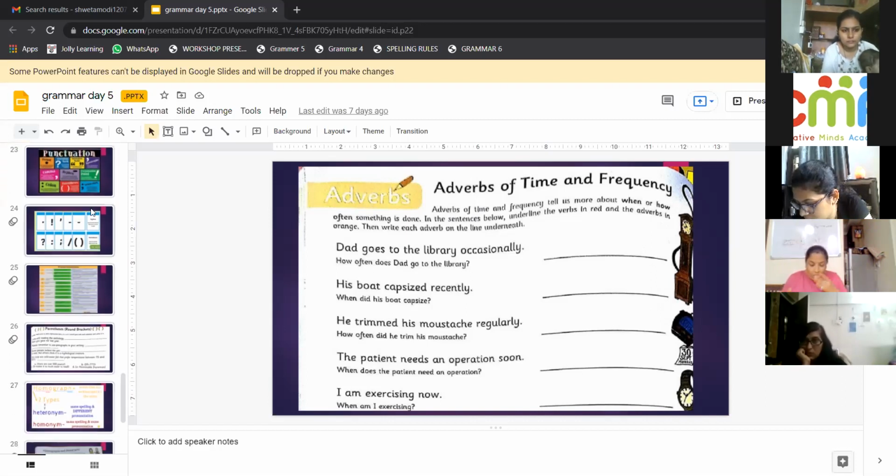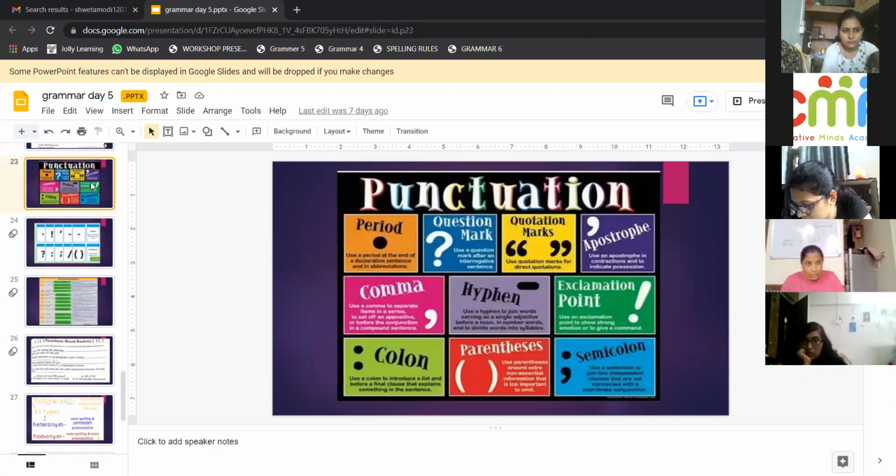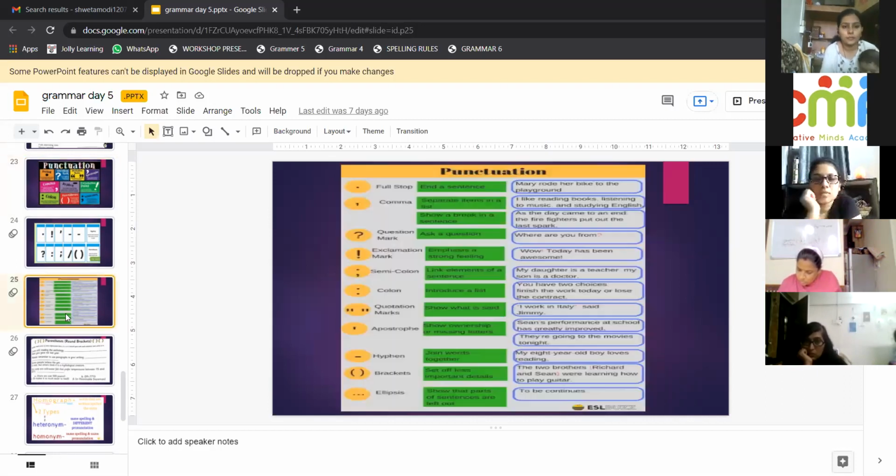Okay, so next we have punctuations, most of which we have done: period, question mark, quotation mark, apostrophe, comma, hyphen, exclamation point, colon and semicolon, parenthesis. What is parenthesis? Brackets. Yes, round brackets.